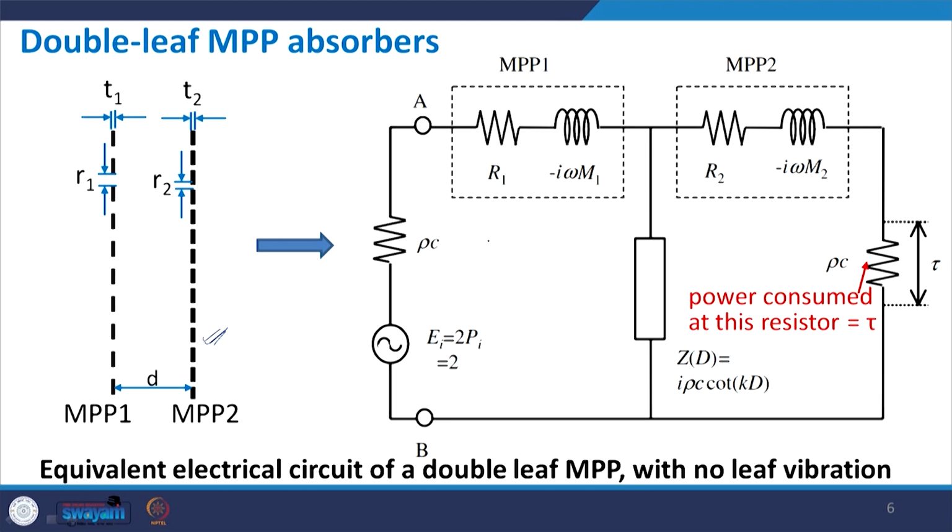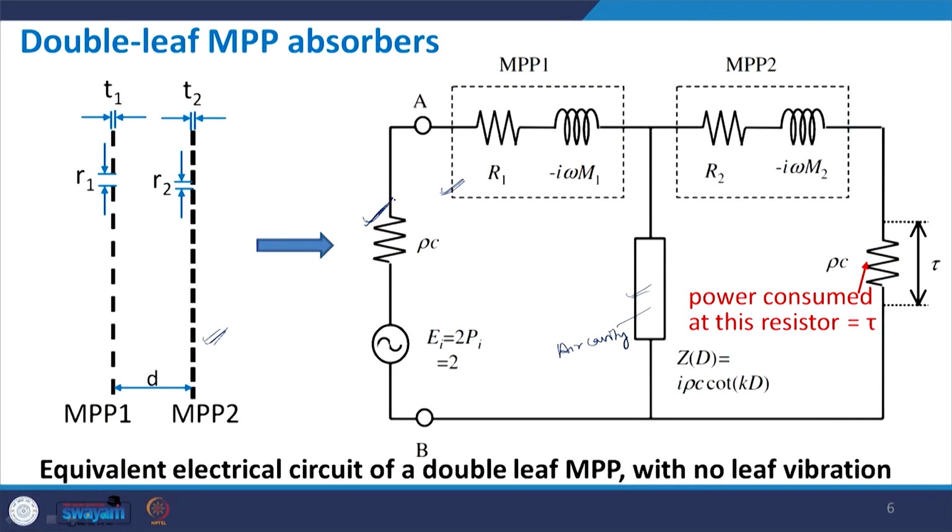This is the impedance of the incident medium, this is the impedance by the MPP panel, and this is the impedance by the air cavity backing. So the Z of MPP and the Z of air cavity are in series, and that is why the total acoustic impedance that we derived for single leaf was Z of MPP plus Z of cavity. So this is the original circuit.